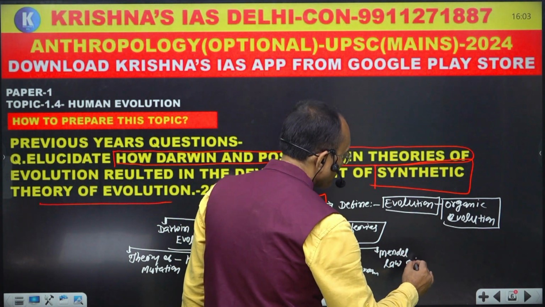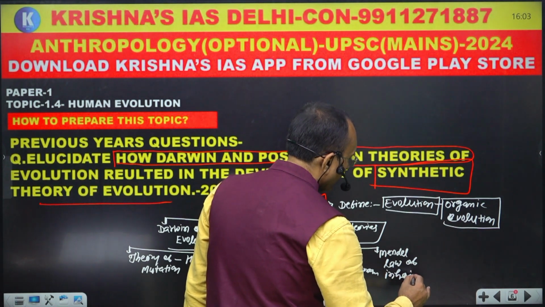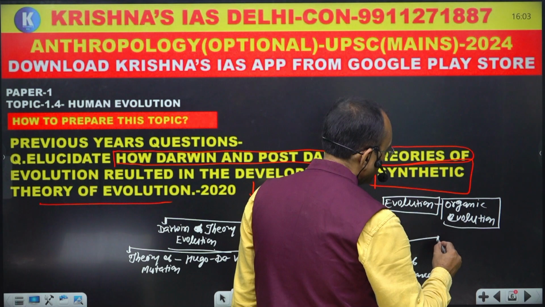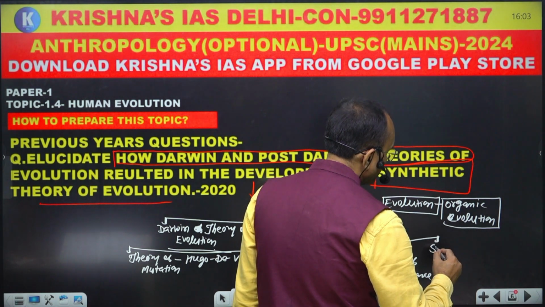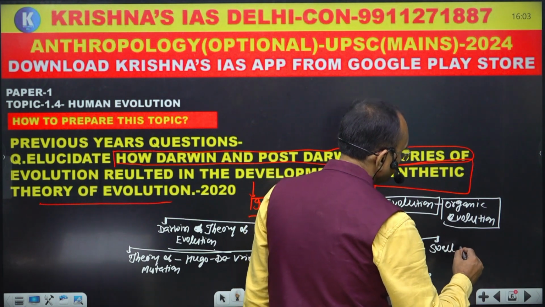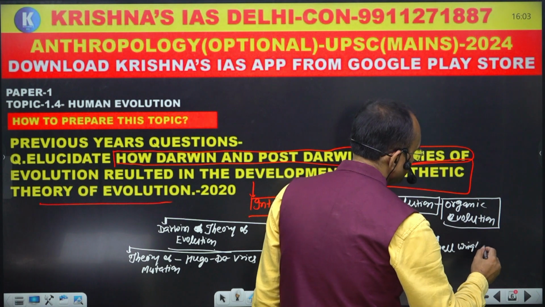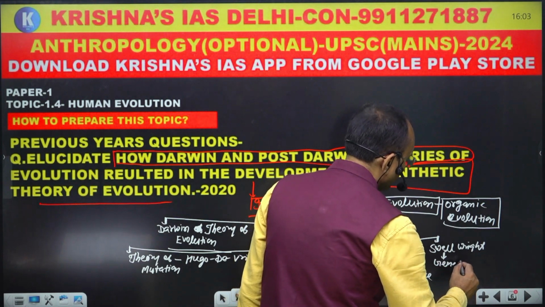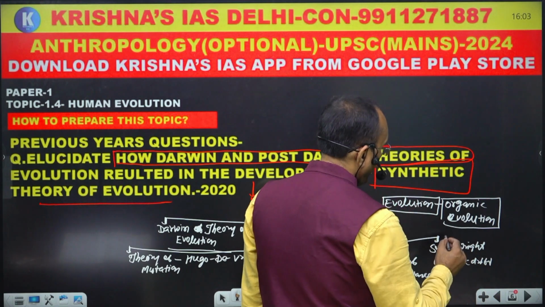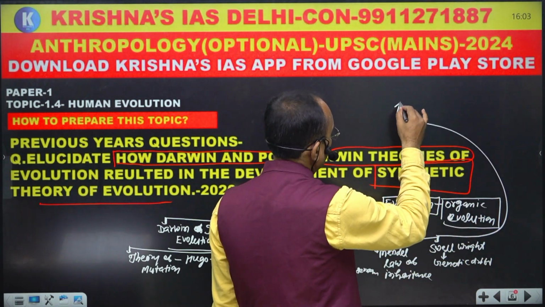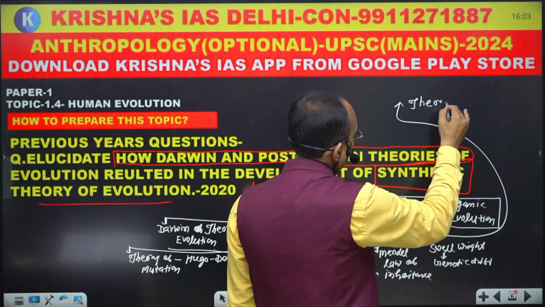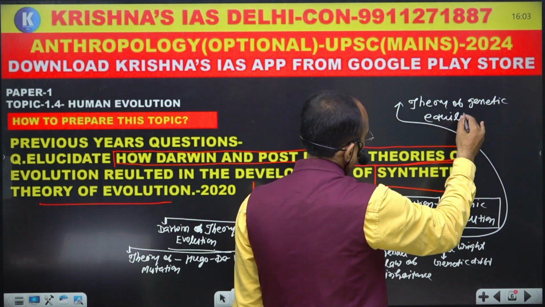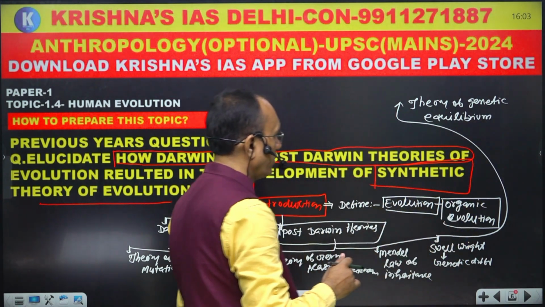Then you write the theory related to genetic drift, and then you have to write about the theory of genetic equilibrium.